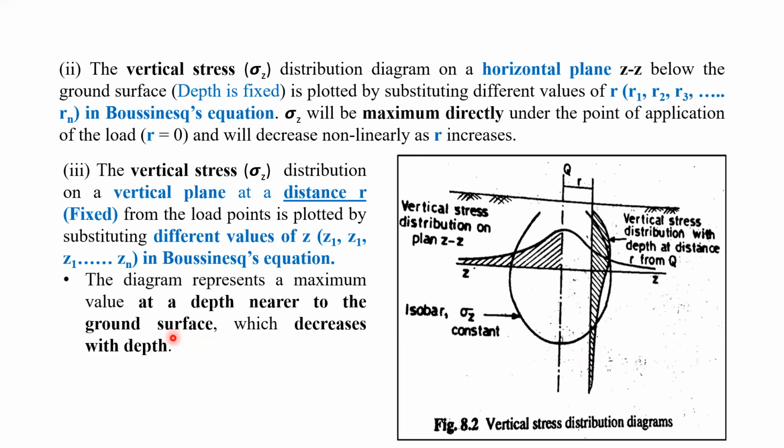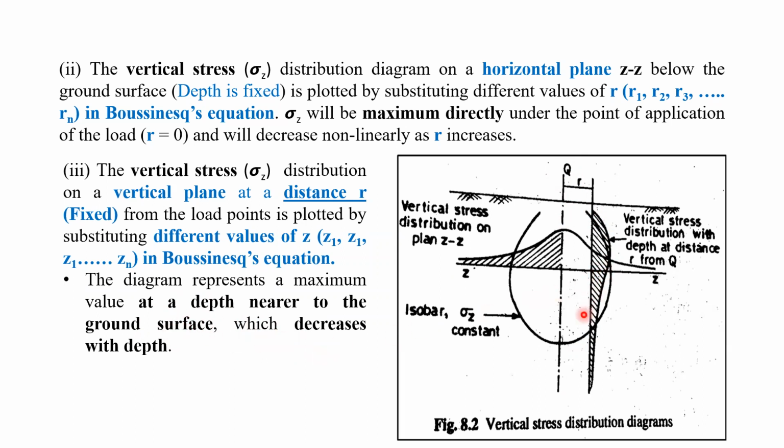So what we find is that the diagram represents a maximum value at a depth nearer to the ground surface. Definitely, because suppose the point load is applied here, nearby the ground surface the vertical stress will be high. As the depth increases, as it is written here, it decreases with depth.